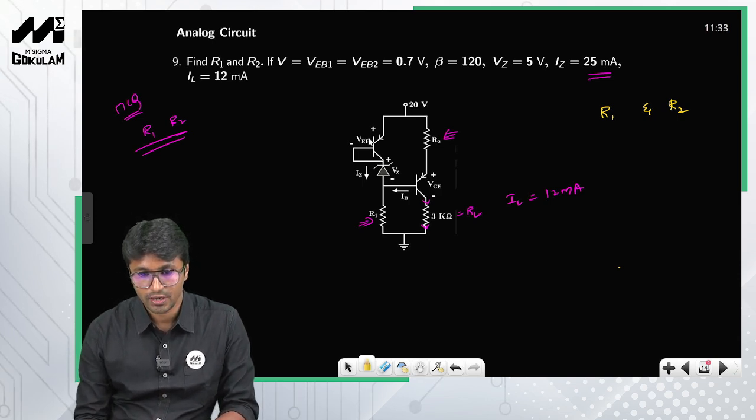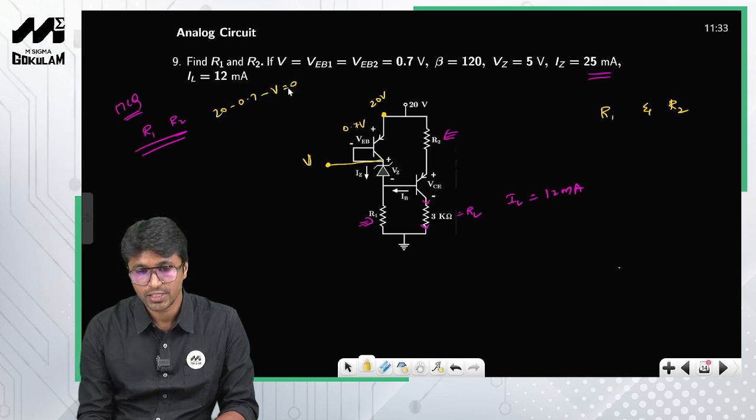Now how do you do this? We are given the value of VEB, which is 0.7 volt, and this node voltage is 20 volts. So what will be this node voltage? If I call it V, all you need to do is apply KVL: 20 minus 0.7 minus V is equal to 0. So V is equal to 20 minus 0.7, which is 19.3 volts.